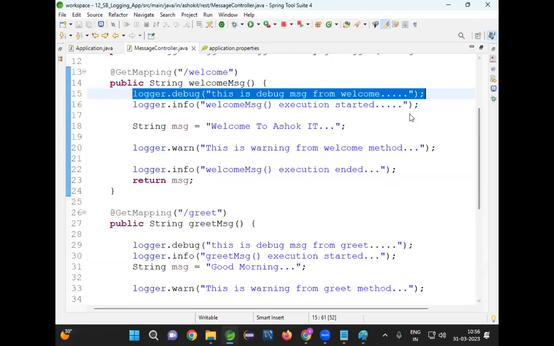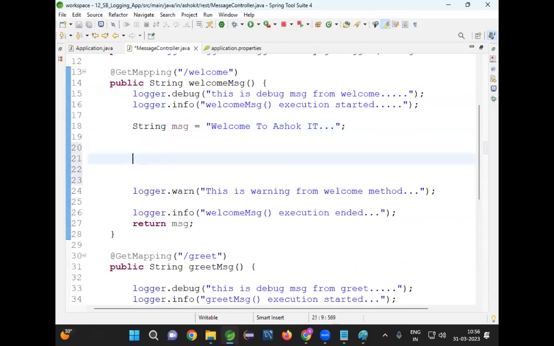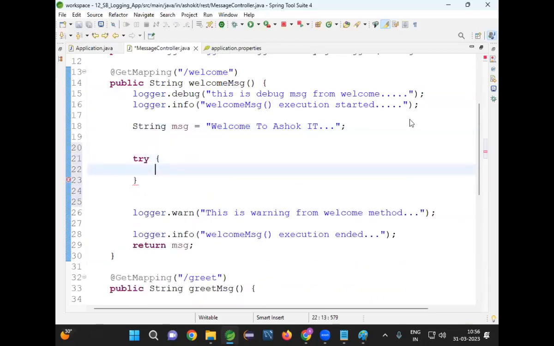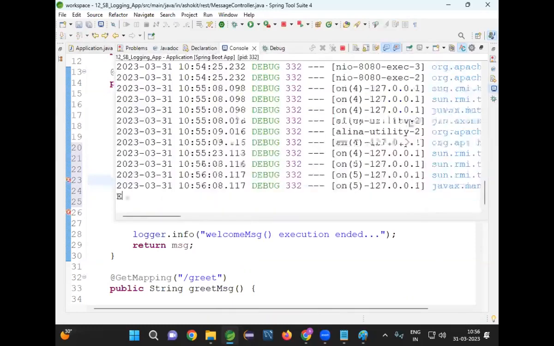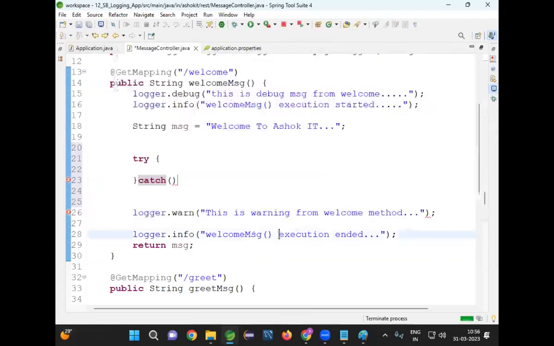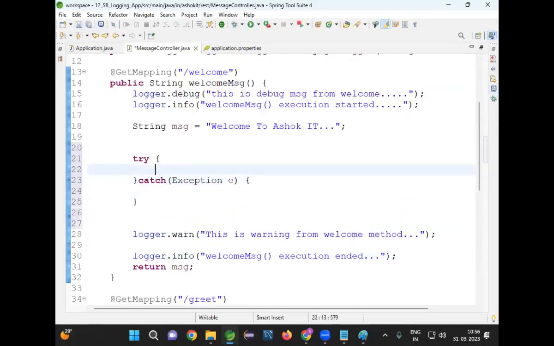Now here I'm going to take a try block. Inside the try block, I will write some code. Now here I'm writing a catch block. Now the catch block is available, and here Exception e. So here I'm doing int i = 10 / 0. Now in this, an exception occurred.